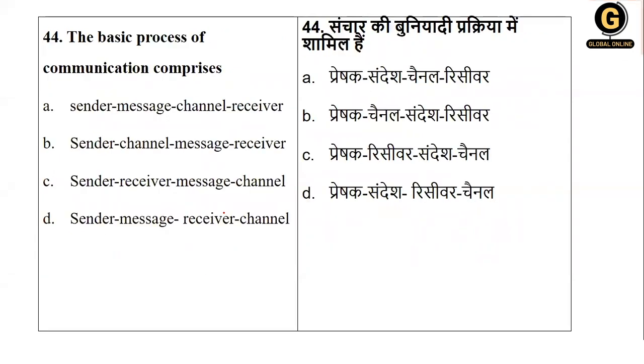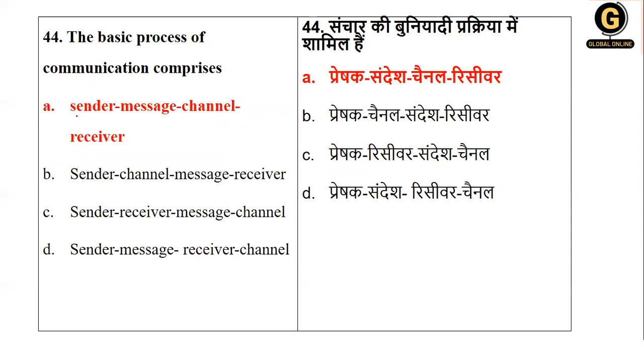Next, the basic process of communication comprises of: sender, message, receiver, channel; sender, channel, message, receiver; sender, receiver, message, channel; sender, message, receiver, channel. If you see, this is not an option, and this is also not an option. So out of A and B, what is the right answer? The right answer is A, that is sender, message, channel, and receiver. The sender sends the message by the channel, and the receiver receives the message.